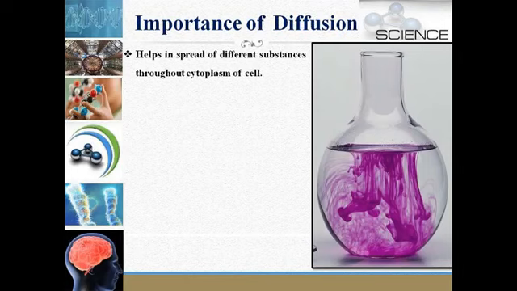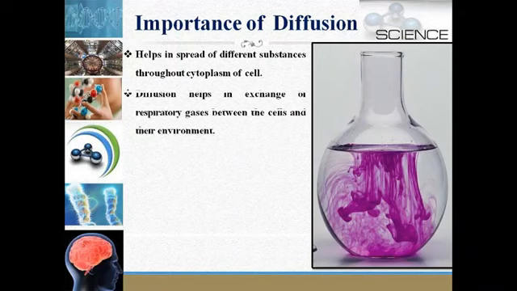See, diffusion helps in the spread of different substances throughout the cytoplasm of the cell. This is very important because some substances are useful to the cell, so their distribution is very much essential. Another importance is that diffusion helps in the exchange of respiratory gases between the cells and their environment.